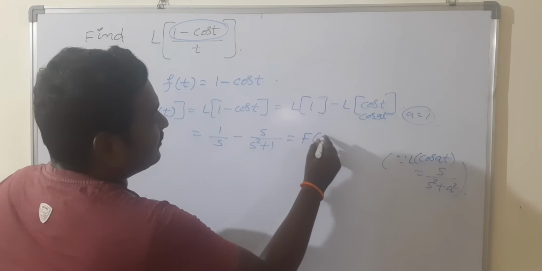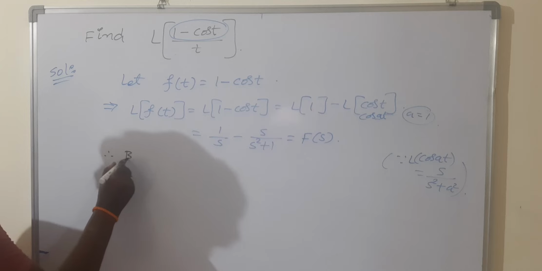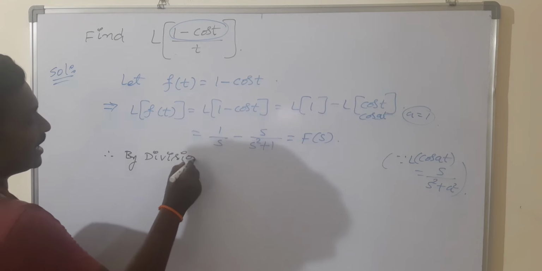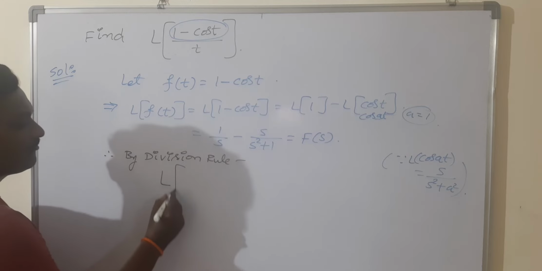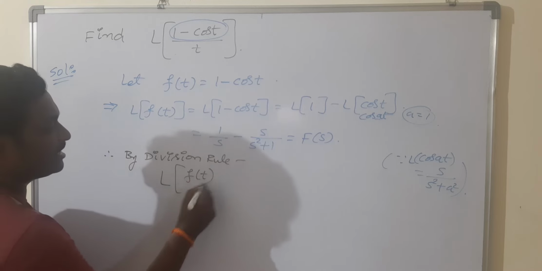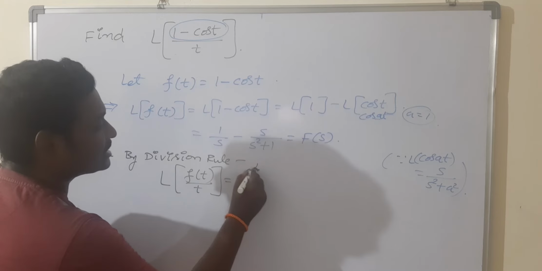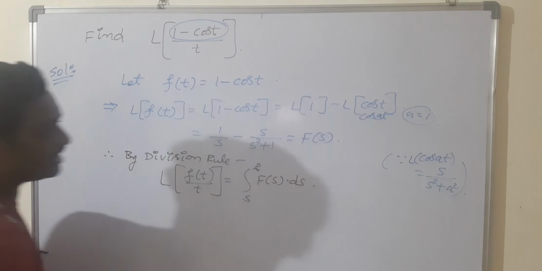So you can put the name as f of s. Now write the division rule. By the division rule, L of f of t by t is equal to integral s to infinity f of s ds.